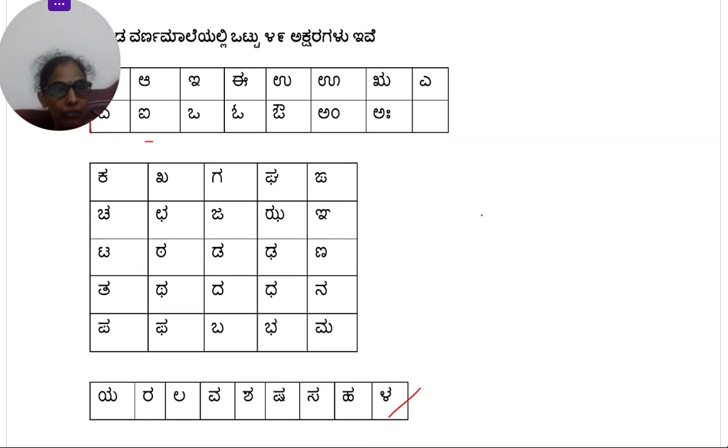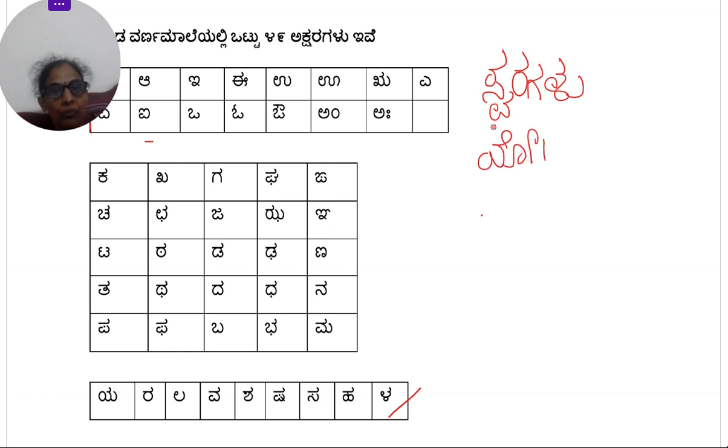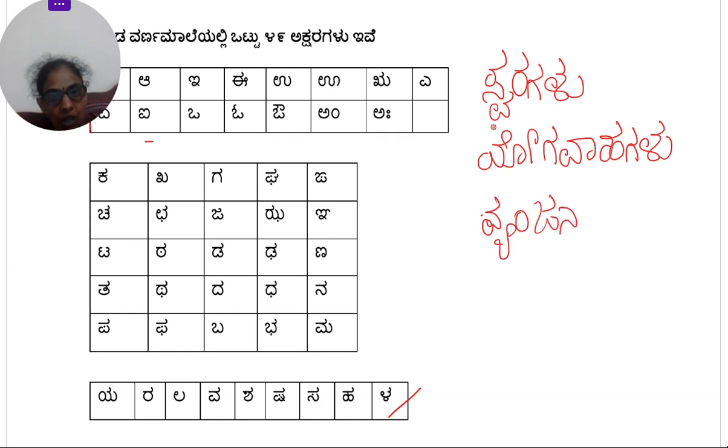So now these 49 alphabets are further split into three main categories. So first one is Swaragalu. Swara is like vowel in English. Then Yogavahagalu. And Vyanjanagalu. And Vyanjana is like the consonants in English. So Swara is like vowels and Vyanjana is like consonants. And then we have Yogavahagalu.